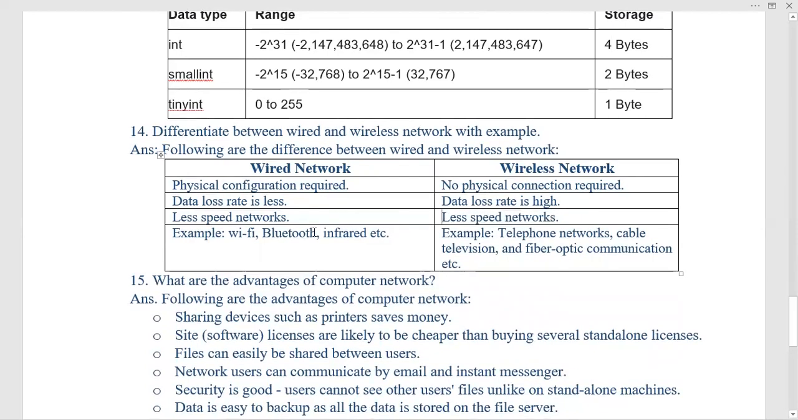A wired network provides higher speed, while wireless provides less speed. Okay, examples are Wi-Fi, Bluetooth, infrared, etc.